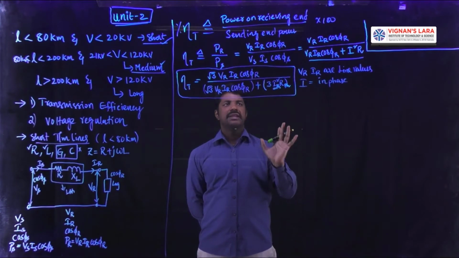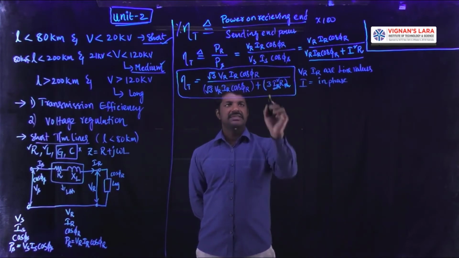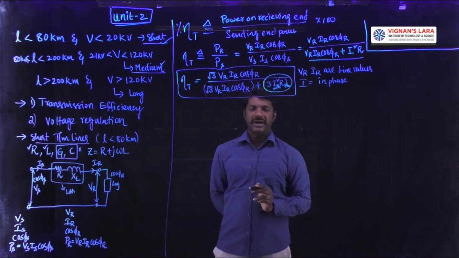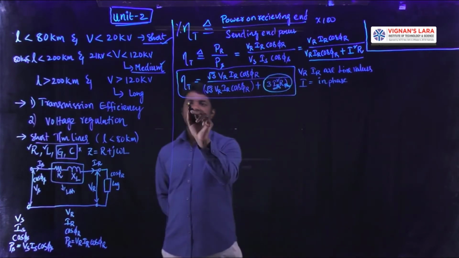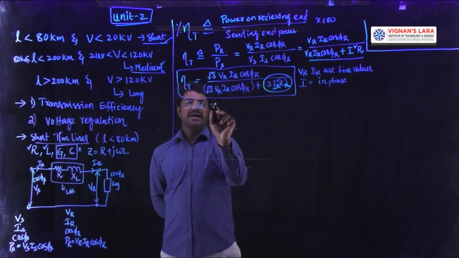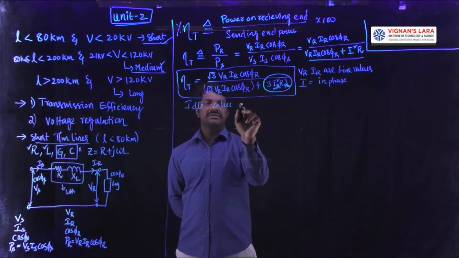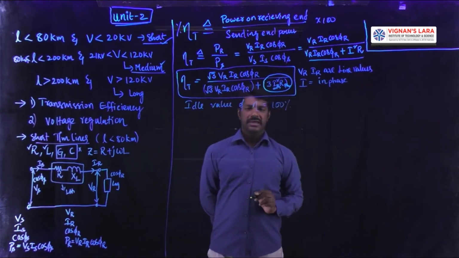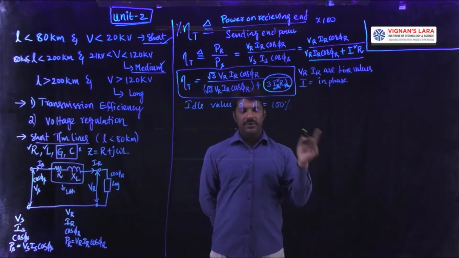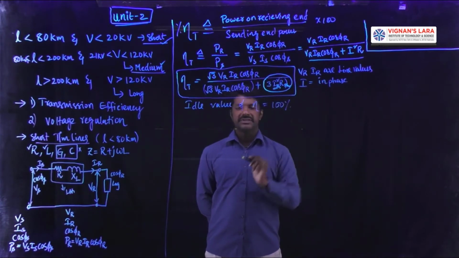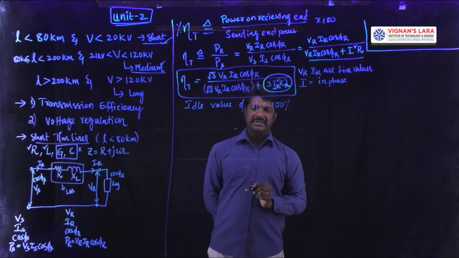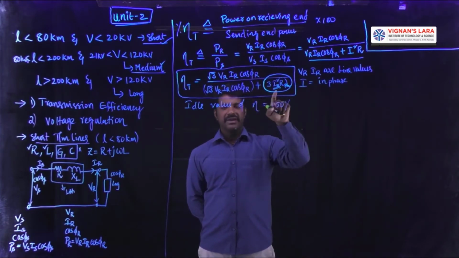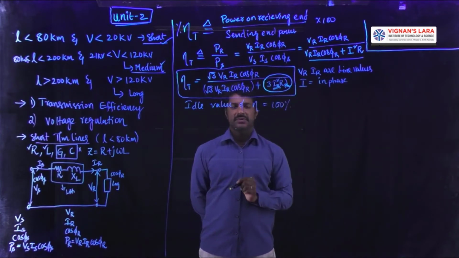Also one should know the magnitude of the resistance. Then we can estimate the losses. Here these are the losses. Immediately we can find out the efficiency. And the ideal value of the efficiency is 100%. Methodologies are implemented to bring this transmission efficiency nearer to the ideal value of 100%. So in that way we will design the transmission line to have less resistance, that is ohmic value.